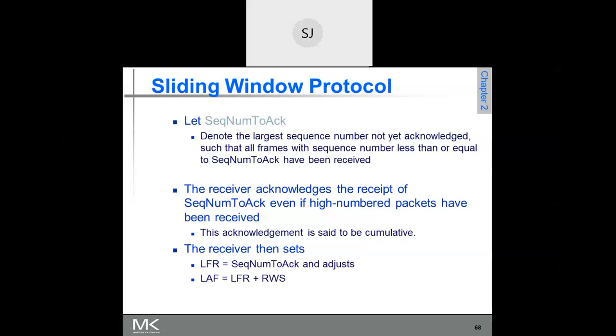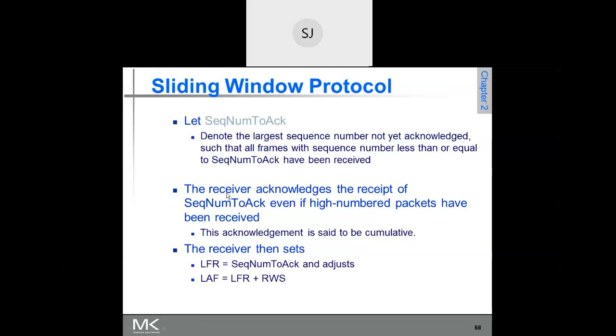So the sequence number SeqNumToAck in our example is 17, because that is the largest sequence number not yet acknowledged. Frames 11 to 17 have all been received. Among them, the largest sequence number not acknowledged is 17. So once you send acknowledgement for 17, it means that all frames with sequence numbers less than or equal to 17 have been received. Is that clear?